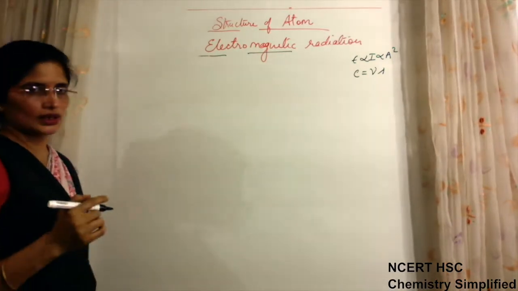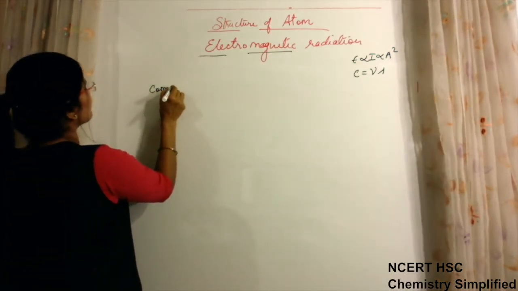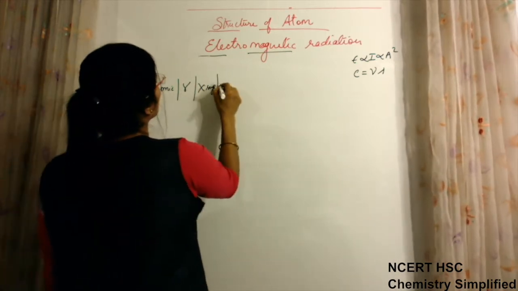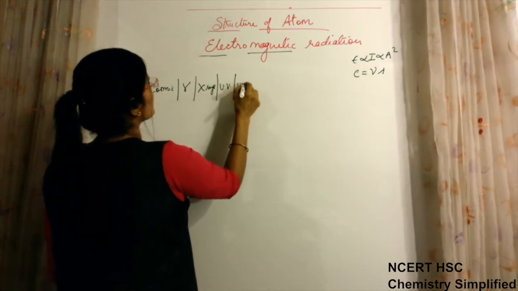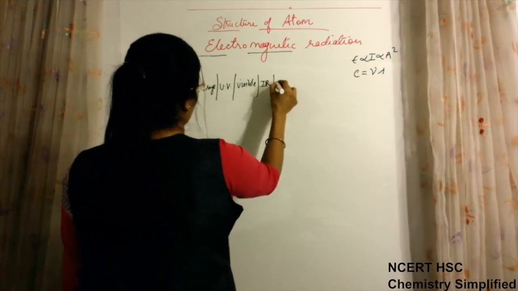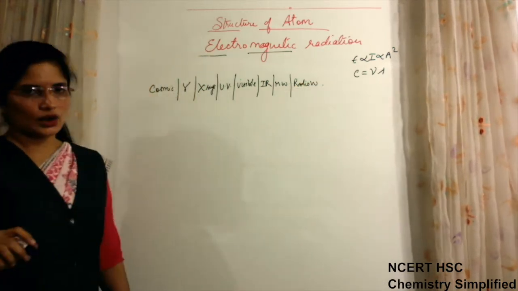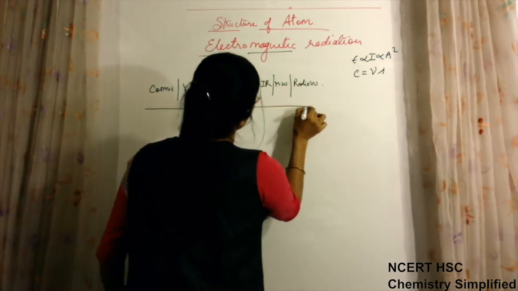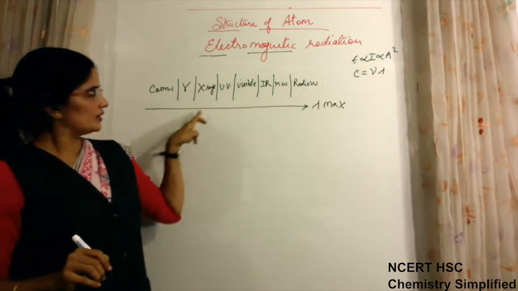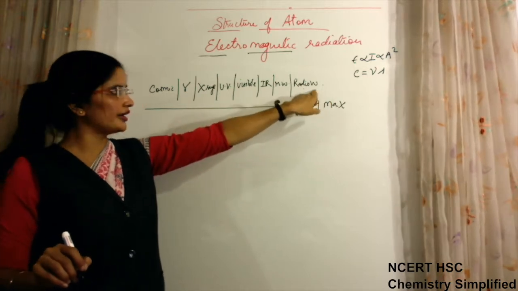Okay. Now I had written the spectrum here. What I wanted to discuss about it, that cosmic I had written first, then gamma, then X-rays, okay, then UV, then visible, infrared, microwave and radio wave. Okay. Now in this sequence, if we see, from this direction to this direction we move, wavelength is maximum for radio waves.